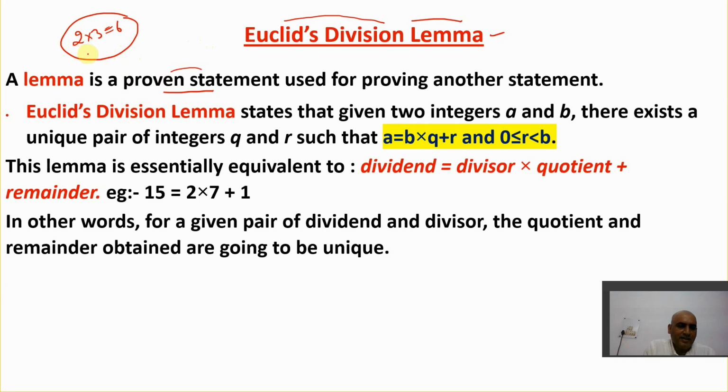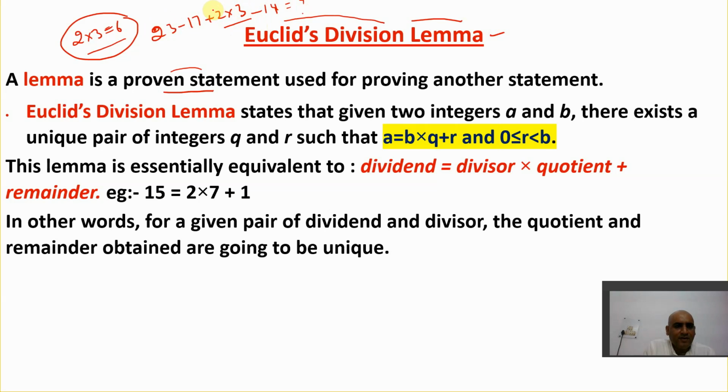Let us say, for example, I'm solving one equation: 23 minus 17 plus 2 multiplied by 3 minus 14 is equal to how much? Now again this 2 into 3 has come.